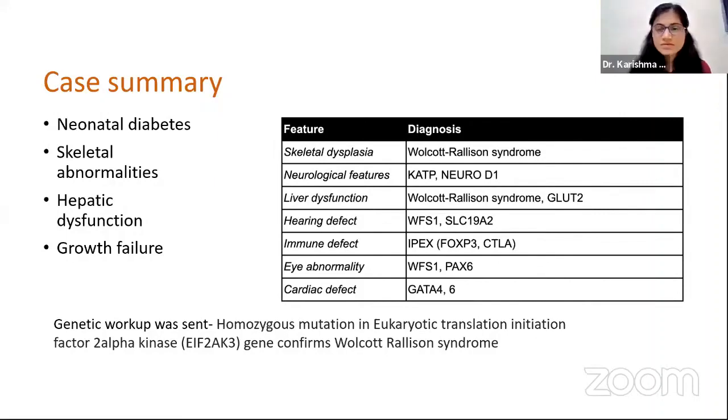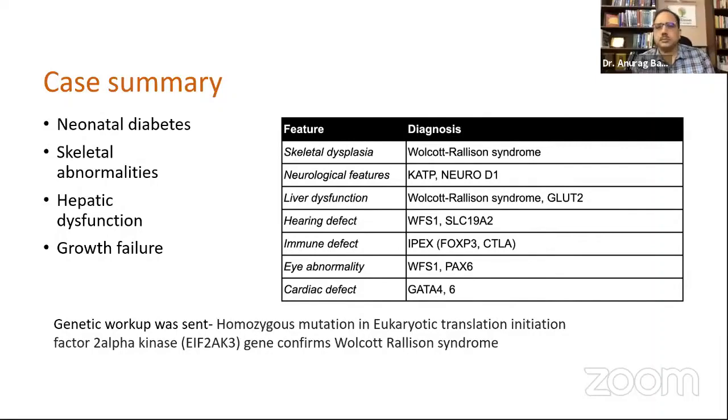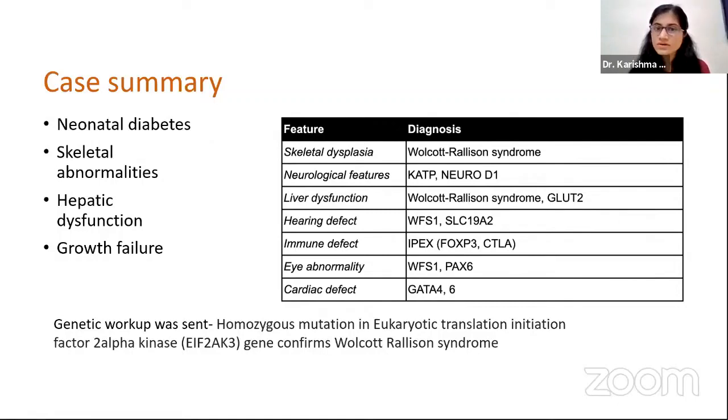Yeah. So below 6 months of age, whenever an infant presents with a condition like polyuria, dehydration and high sugars, we should always think of some syndrome or genetic mutation cause. And we should send a genetic workup so as to look for the expected multisystem involvement in future, as in most of these cases below 6 months, they generally present just with neonatal diabetes mellitus.